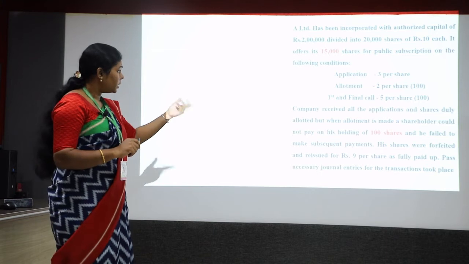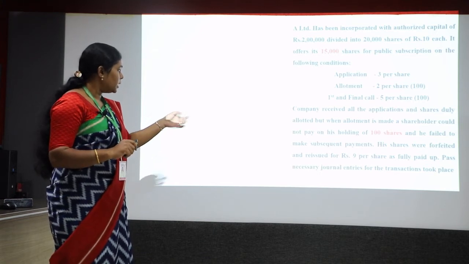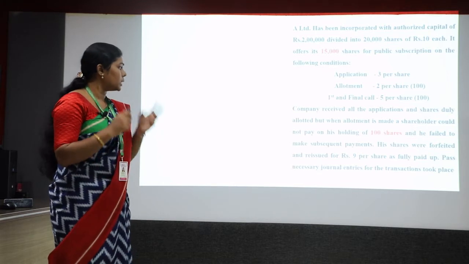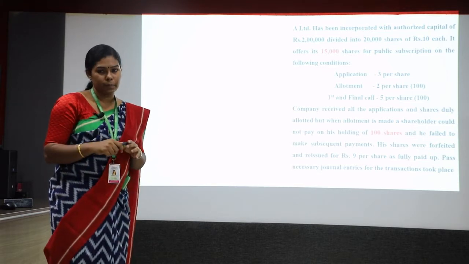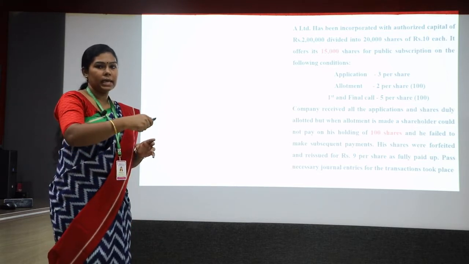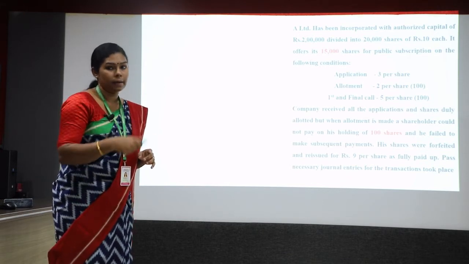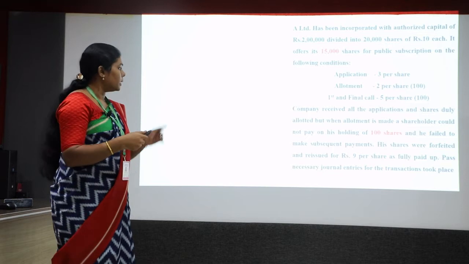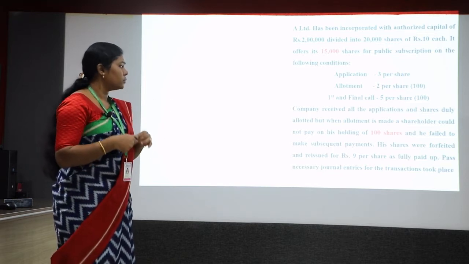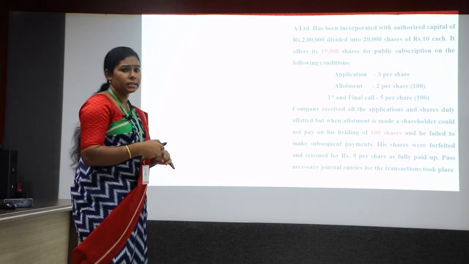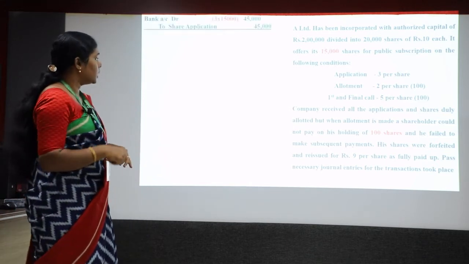After cancellation, those forfeited shares were reissued for rupees 9 per share as fully paid up. So the shares are again given, or reissued, to a new person at rupees 9 per share. Then pass the necessary journal entries for the transactions that took place. So let's see how to write the journal entries for this problem.